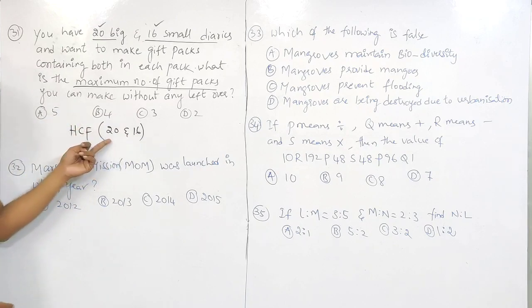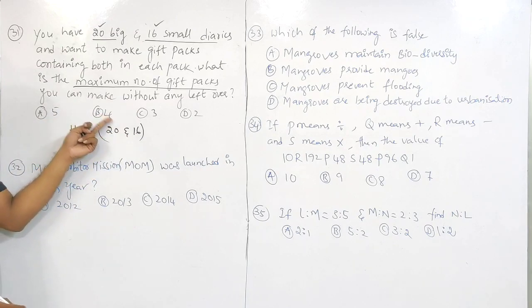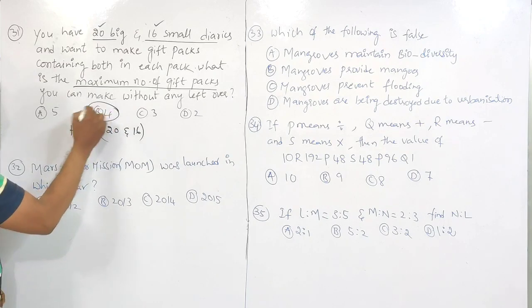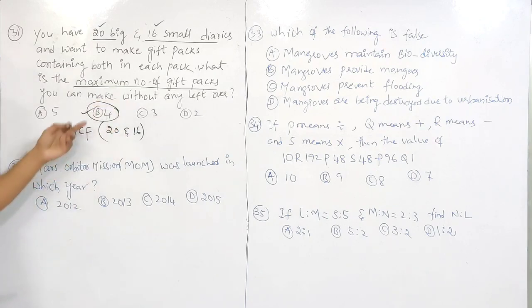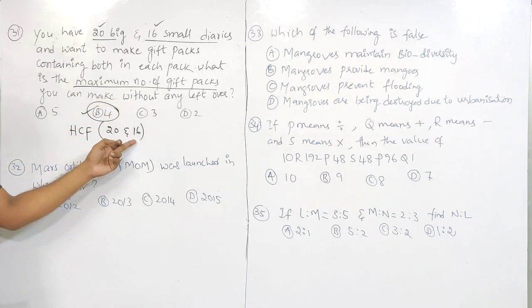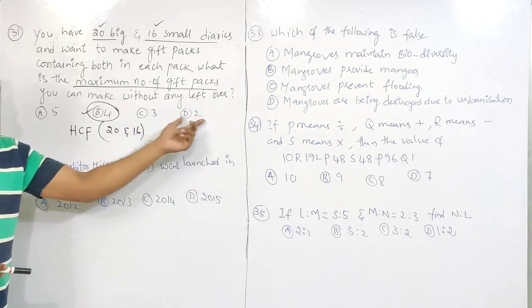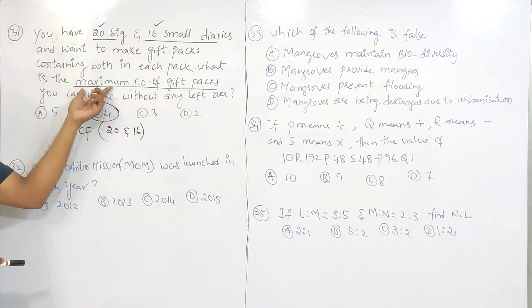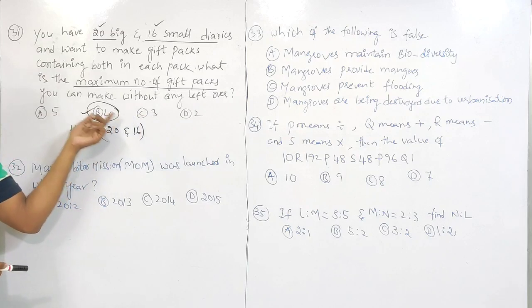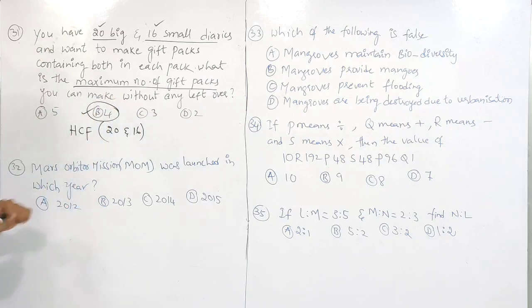What is the maximum table with which 20 and 16 will be divided? With 5 table it won't go. With 4 table, 4 5s are 20, 4 4s are 16. So the option B is the right answer. With 3 table it won't go. It goes with 2 table, but we need the maximum number. 2 and 4 are correct, but the biggest one is 4.